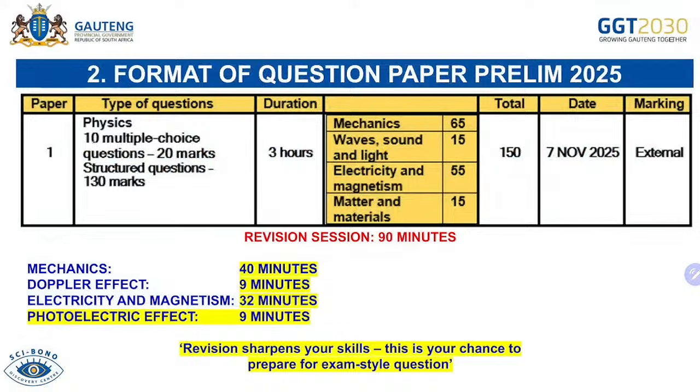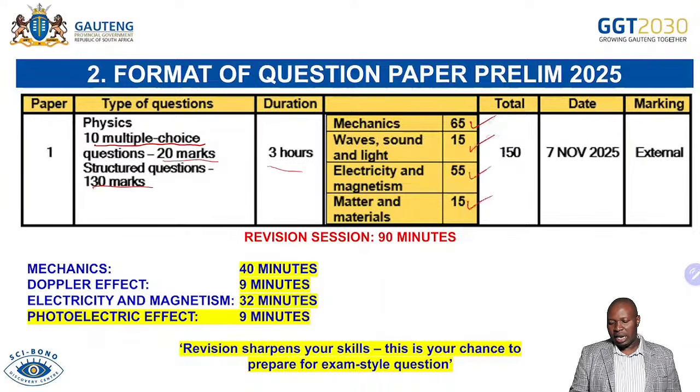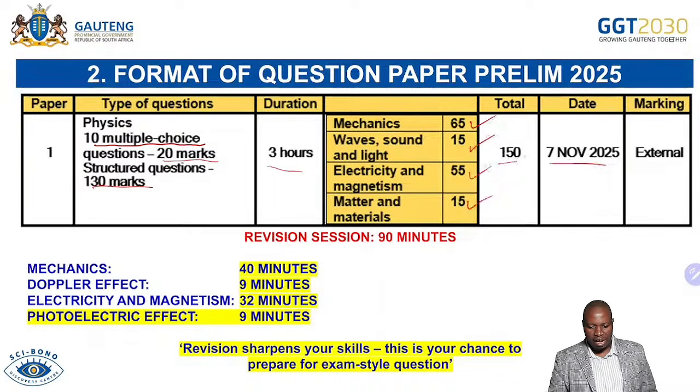It will be 10 multiple choice questions, which is 20 marks, and 130 marks for structured questions. You will be sitting for 3 hours. Our topics are mechanics, 65 marks; waves, sound and light, 15; electricity and magnetism, 55 marks; and matter and materials, 15. When you add those numbers, they give you a total of 150. You'll be writing tomorrow, on the 7th of November 2025. The paper will be marked externally.